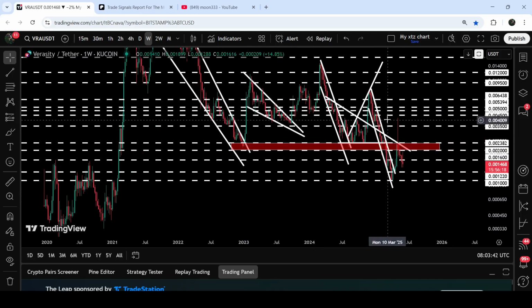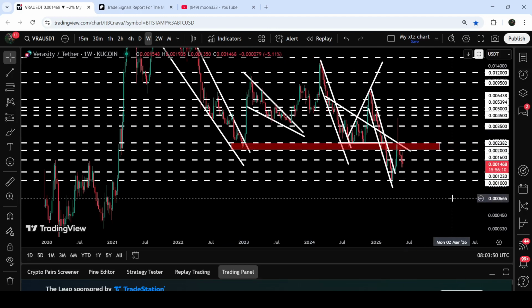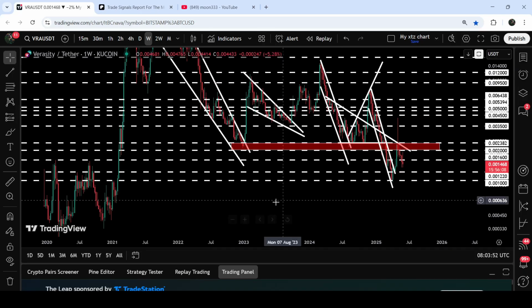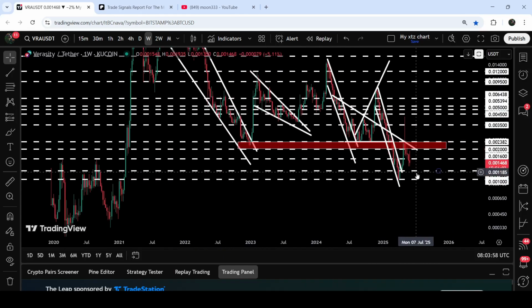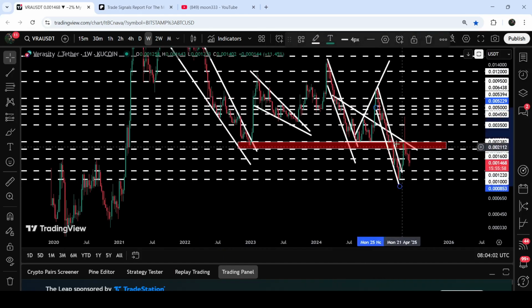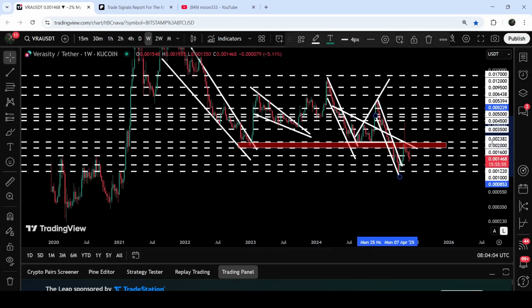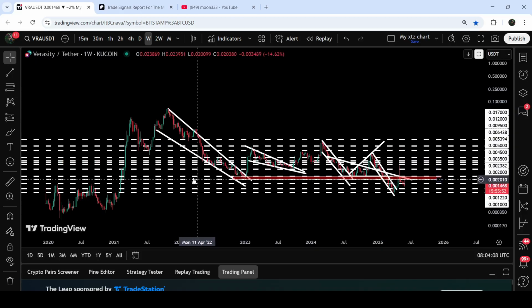And now we are breaking down the support and moving towards the next support line. That is a complete support line, by the way, from $0.00122 and goes to $0.001. That has been previously acting as a resistance on here and resistance on here and resistance on here. And this time it can act as a support line. By the way, here it was also acting as a support line before the breakout from this down channel. And I would also like to show this very huge breakout from this big and long-term falling wedge pattern as well.